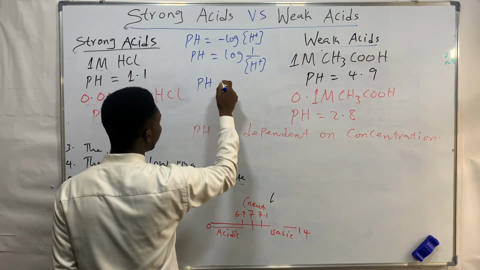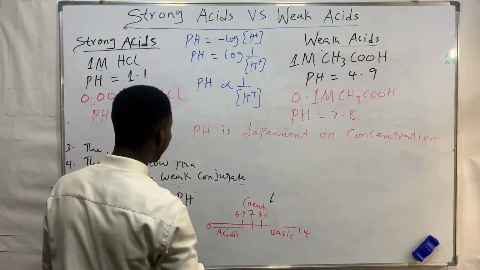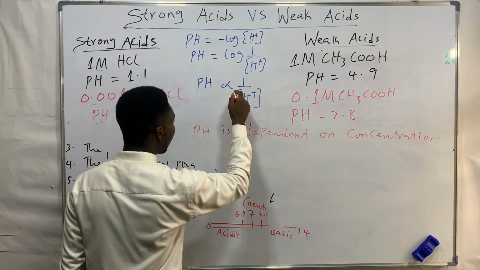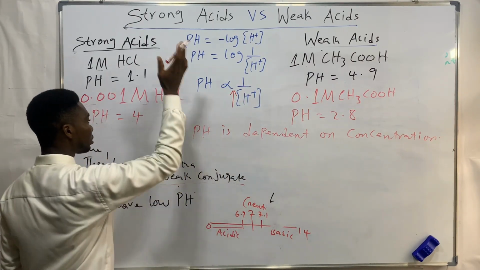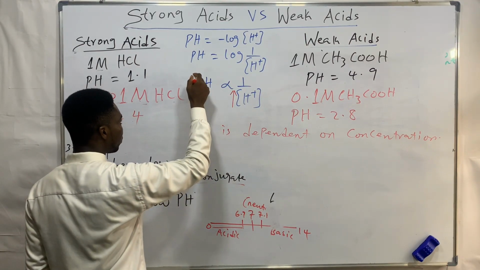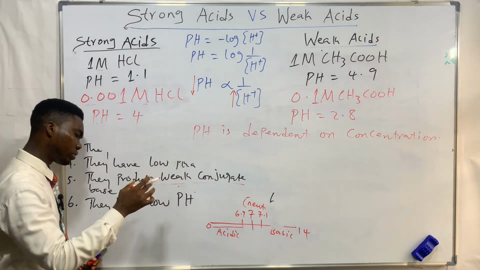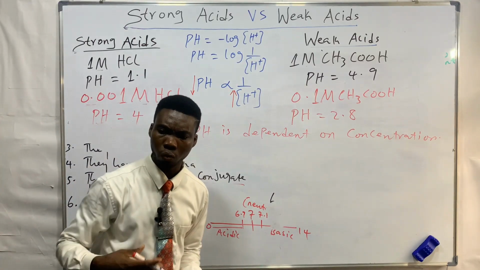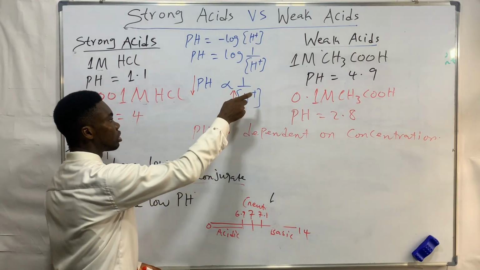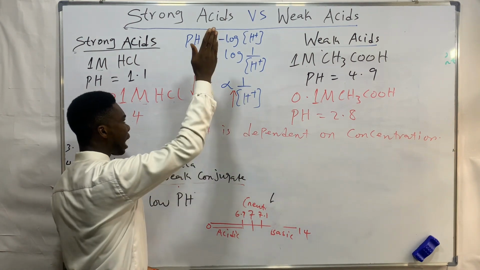Now, from here you can tell that strong acids usually have a high amount of hydrogen ions in the solution. If they have a high hydrogen ion concentration in the solution, it means they will have a low pH. So that's why their pH is expected to always be low, around 0 point something, 1 point something. Having a high hydrogen ion concentration means having a low pH, because of the inverse relationship that exists between pH and hydrogen ion concentration.